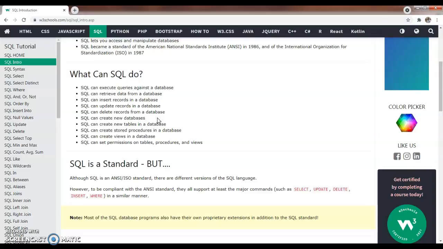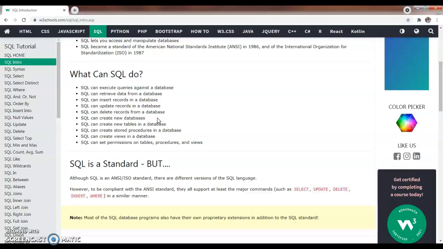In an organization, in a company, the database will be like this. The first column will be the employee ID number. The second column, his name. The third column will be his address. Then the fourth column will be his department. Then the next column may be his qualification. The next column will be his contact number. Thus, this is the general standard of a database. The data will be stored in the form of tables as rows and columns.